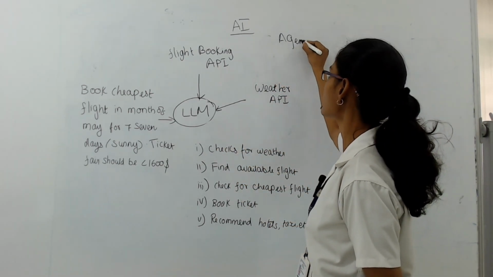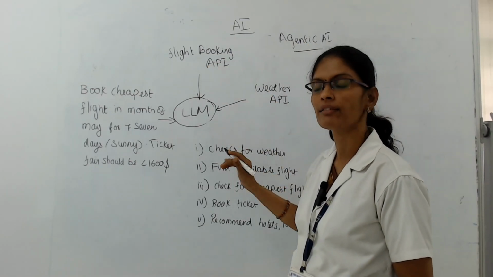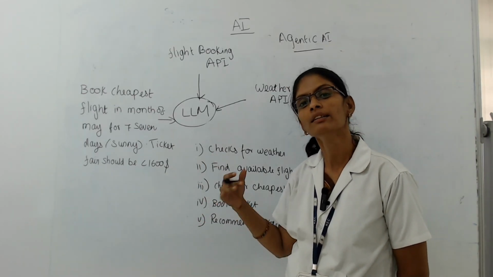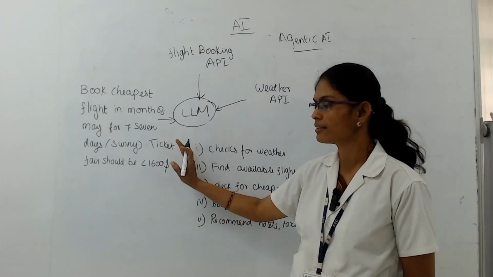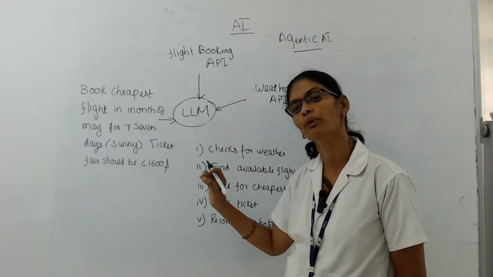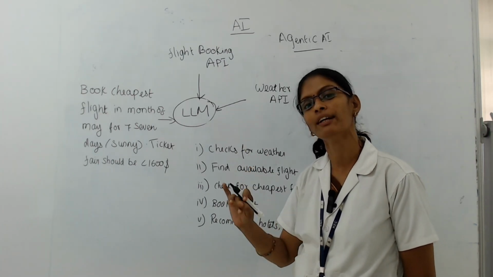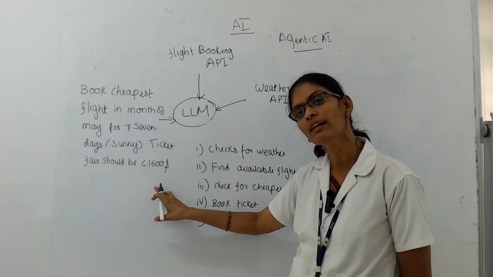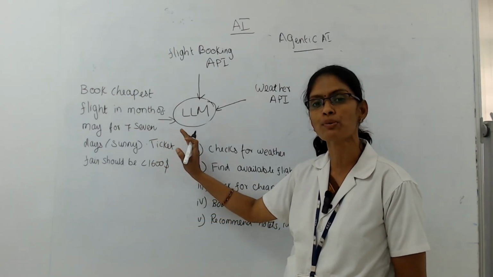Agentic AI involves more APIs to perform the task, which we can simply say is a multi-step processing API that performs actions for completing the task. So here, for example, my constraint is I want to book a flight ticket from California to Mumbai. The constraints are I have to book the ticket in the month of May for 7 days and all the 7 days should be sunny. That is the first constraint. Then the ticket fare should be less than $1,600. So these are the constraints which I am giving to this particular LLM to perform the task.